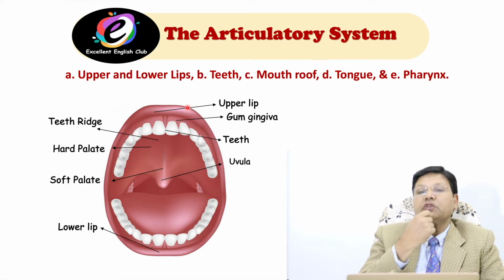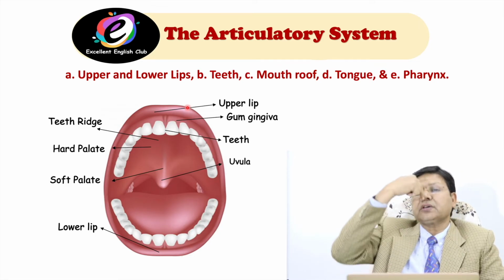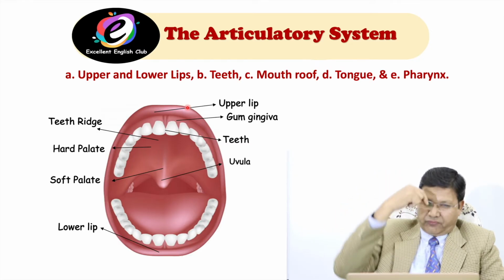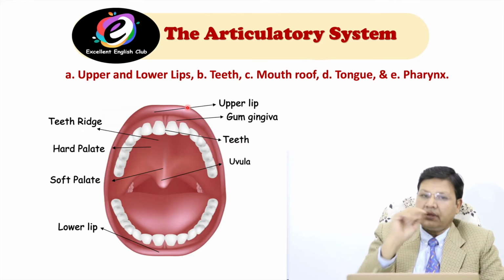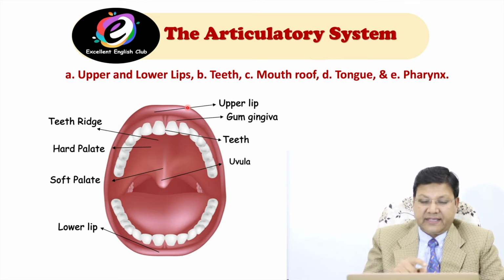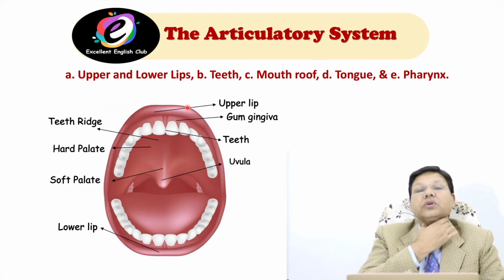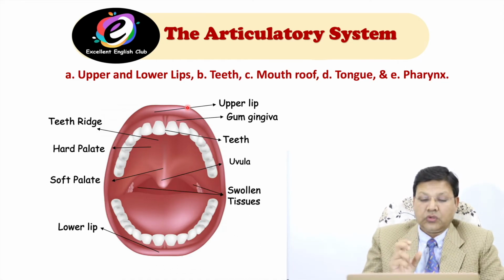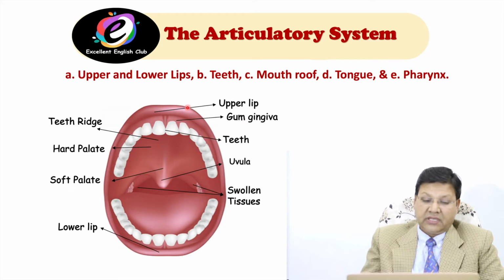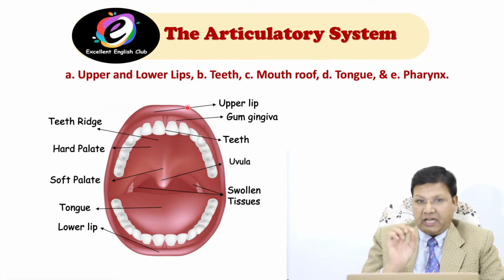Uvula is, when you open your mouth, you will see something hanging, a kind of piece of flesh. You will find it in your mouth, that is the uvula. The next is these two tissues inside, which help to swallow something. When you eat something, you put it inside with the help of these tissues. And the last one is the tongue.